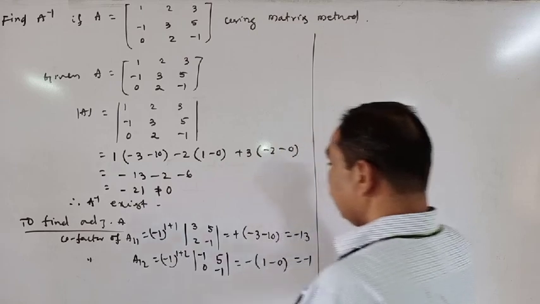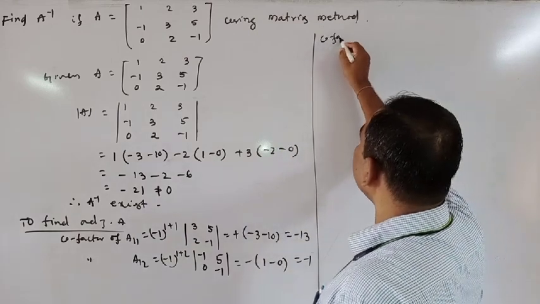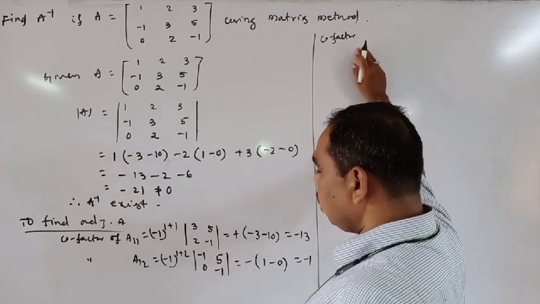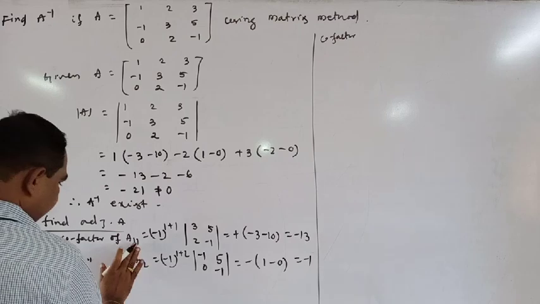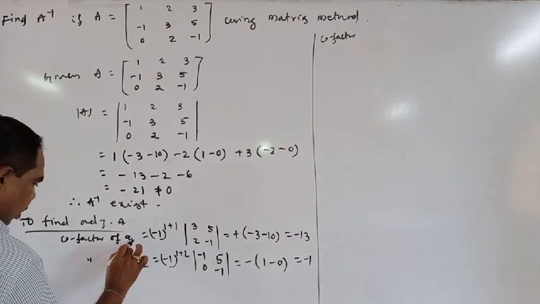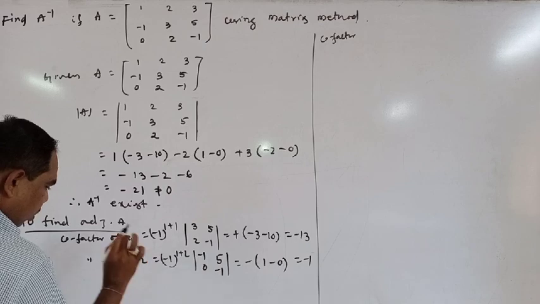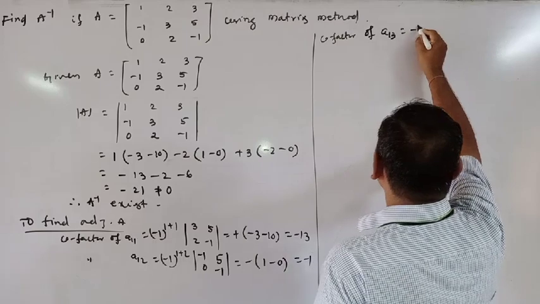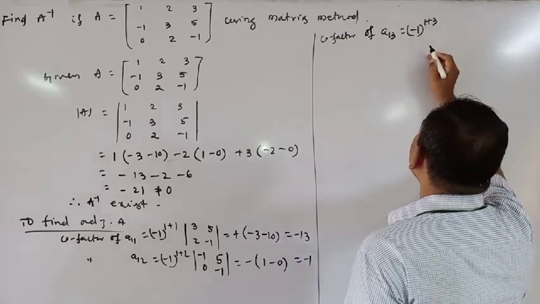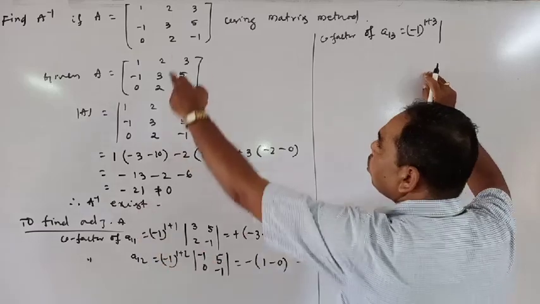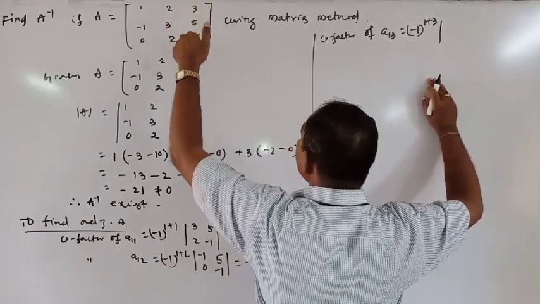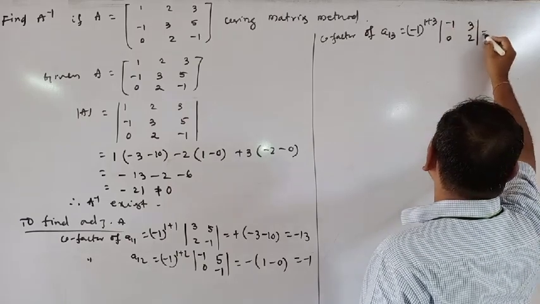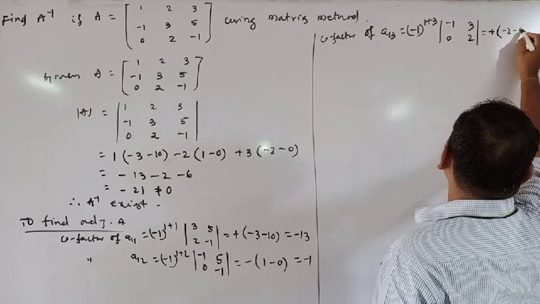Next, cofactor of A13 is -1 to the power 1 plus 3, determinant of first row deleted, third column deleted, rest part determinant -1 3 0 2, is equal to plus -2 -0, -2.